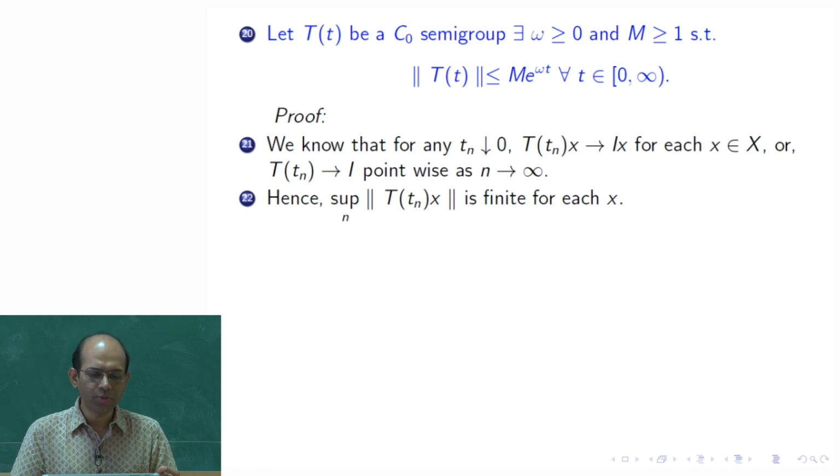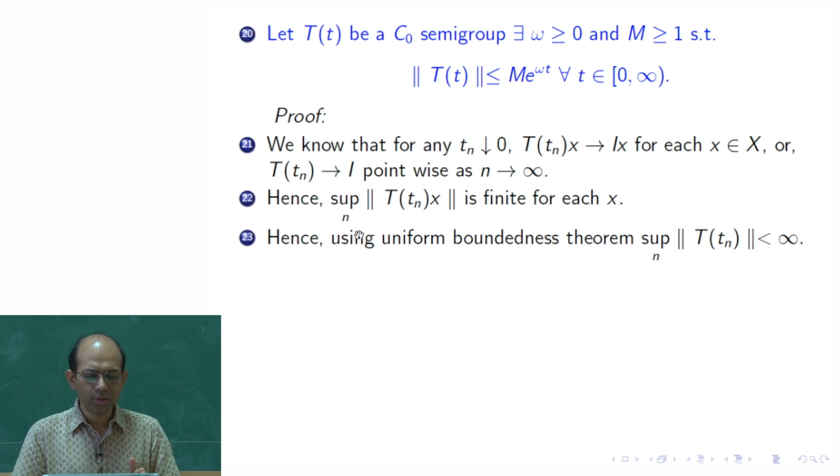So, if I take the supremum over all possible n, the norm of T(t_n)x is finite for each x. That is one sufficient condition for applying the uniform boundedness principle for a family of operators: we need pointwise boundedness, for every point x.